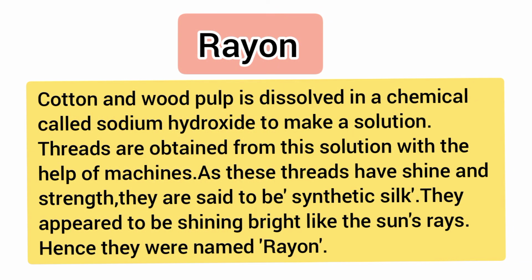Students, now let us see rayon. Cotton and wood pulp is dissolved in a chemical called sodium hydroxide to make a solution. Threads are obtained from this solution with the help of machines. As these threads have shine and strength, they are said to be synthetic silk. They appear to be shining bright like the sun's ray. Hence, they were named rayon.